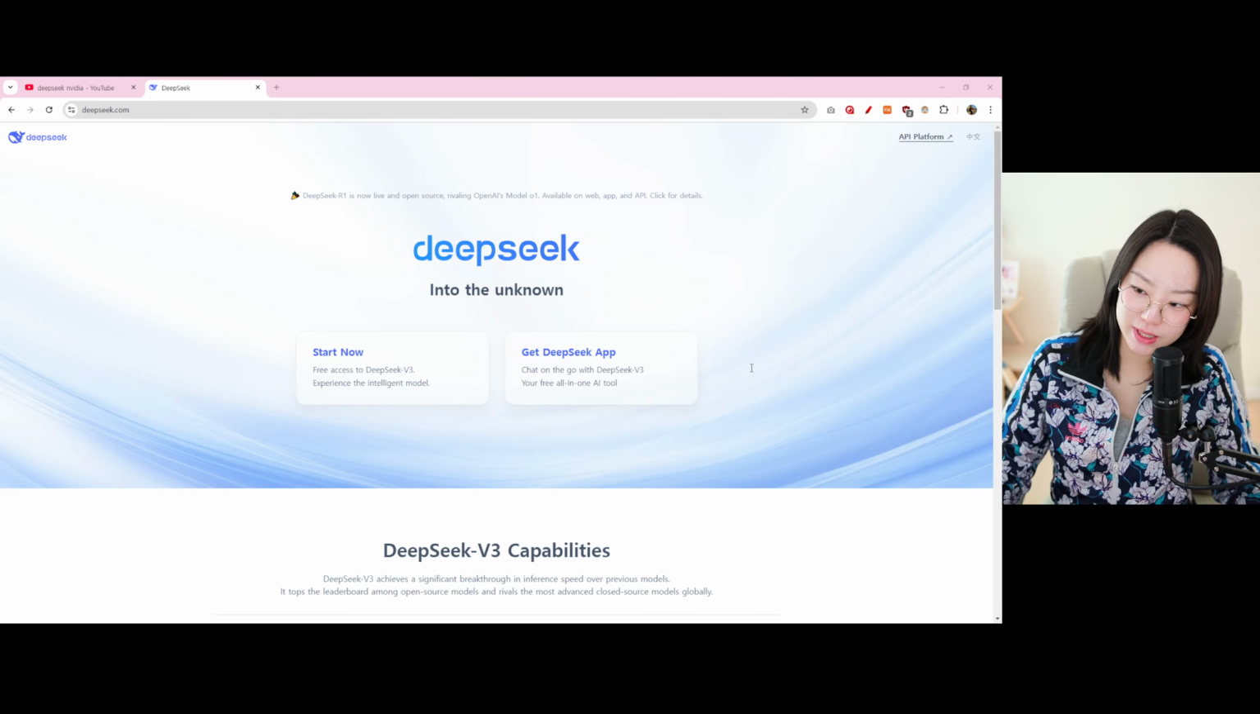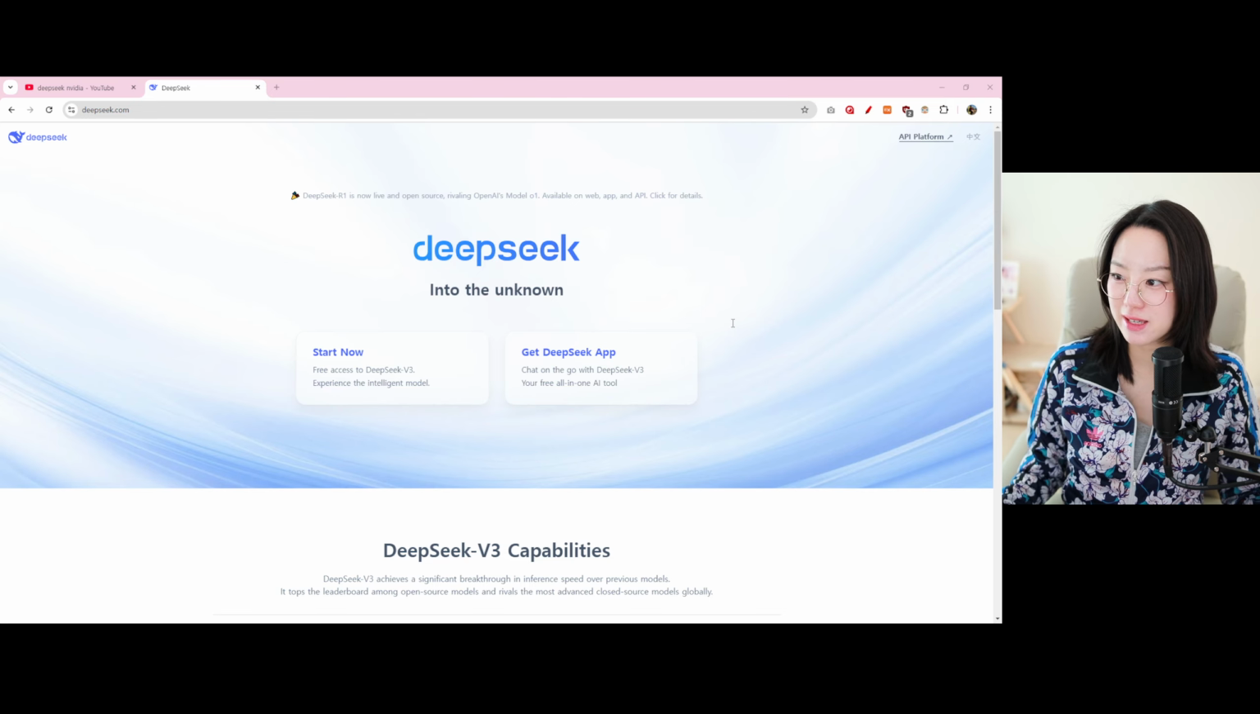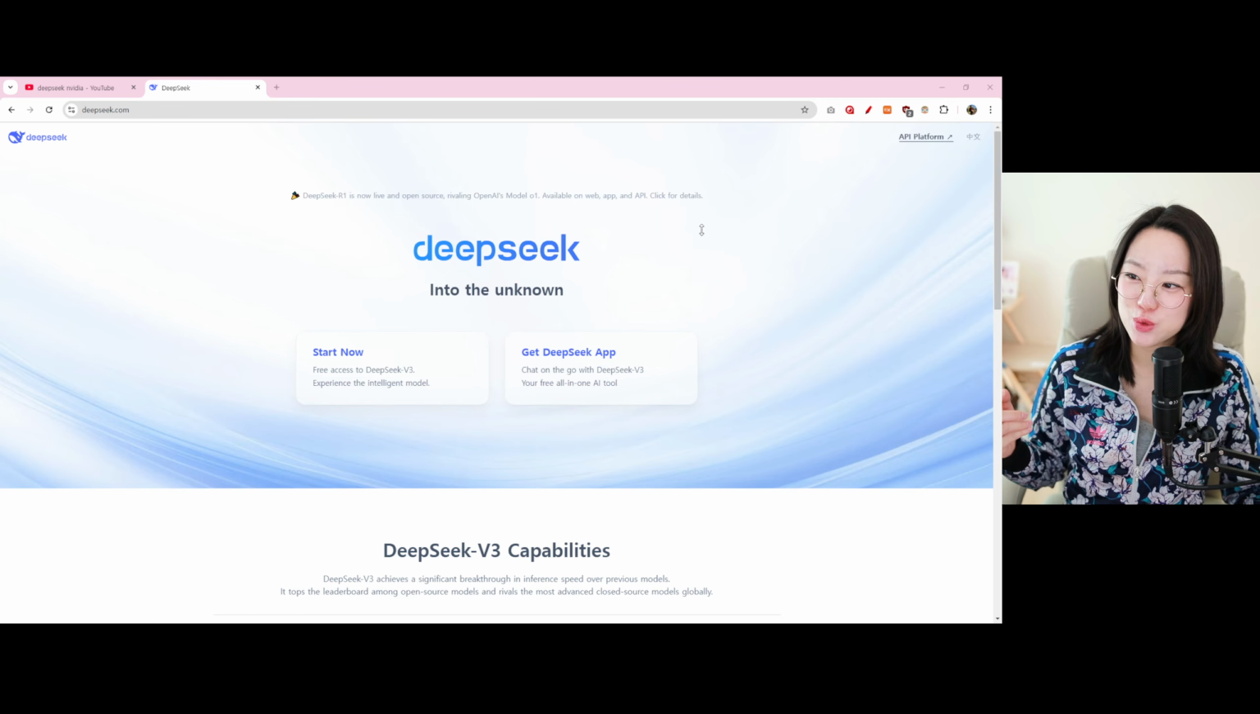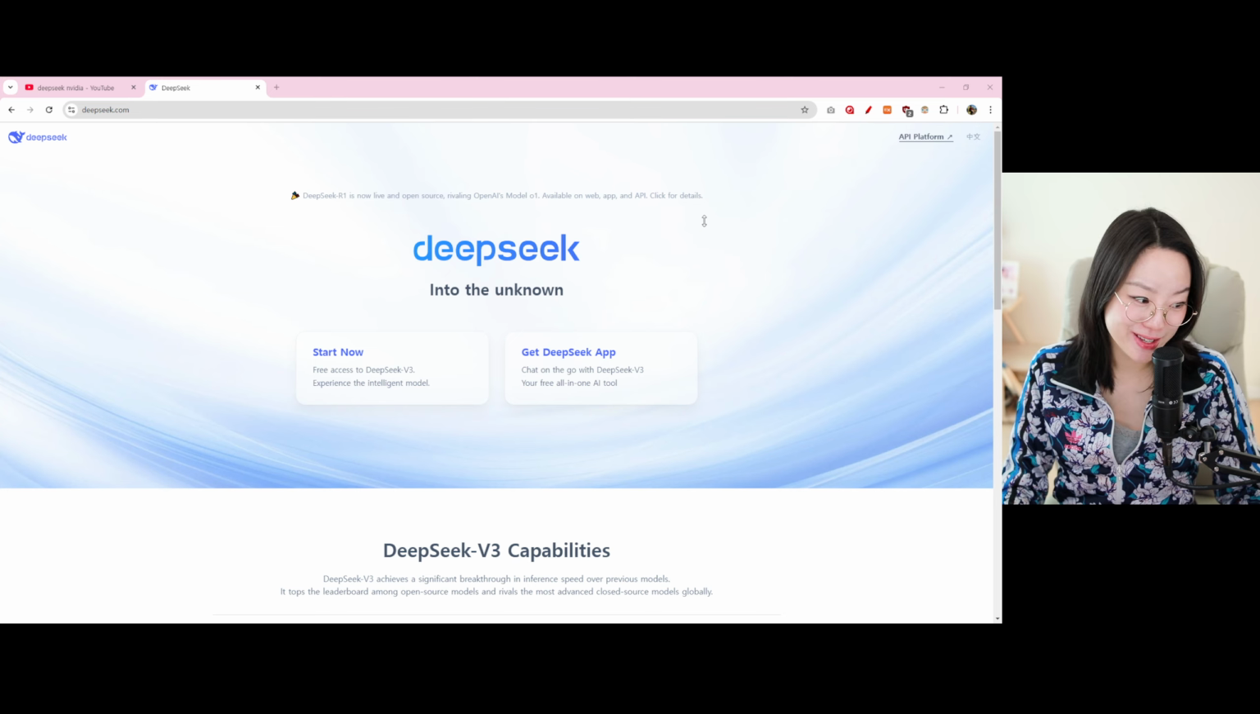For those who don't know what DeepSeek is, it is basically a Chinese version of ChatGPT, and they have also stated that DeepSeek R1 is live, which is rivaling the OpenAI model of O1. However, 5 days ago, OpenAI came out with O3, so they would need to do a comparison of that.